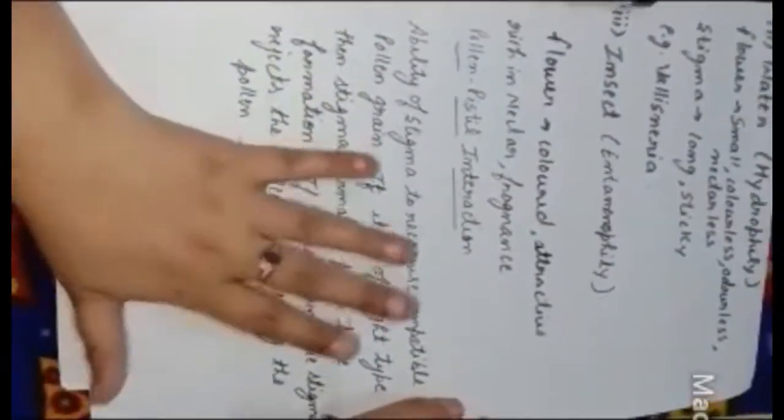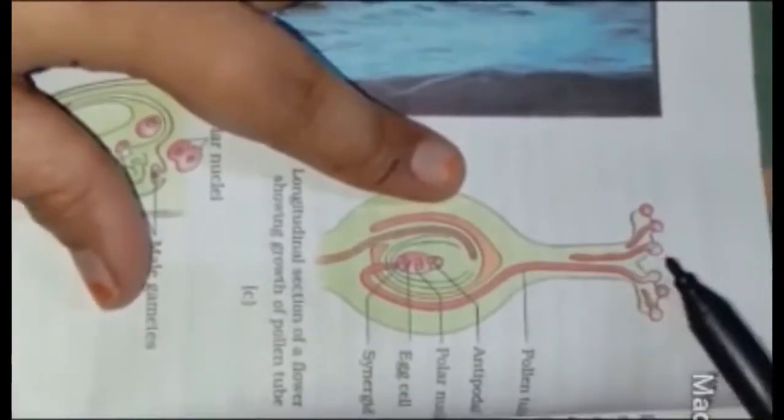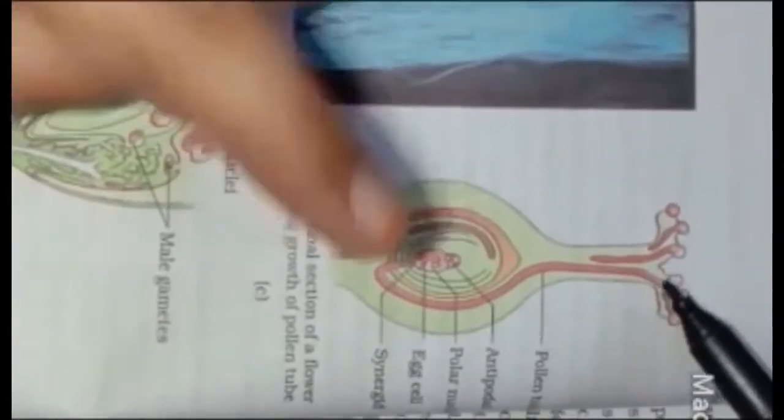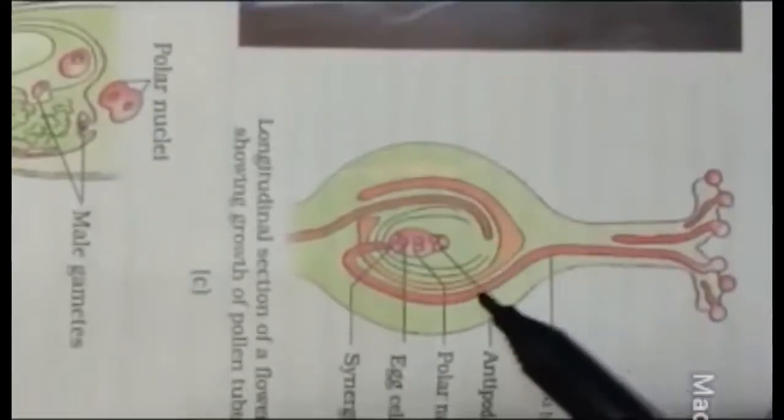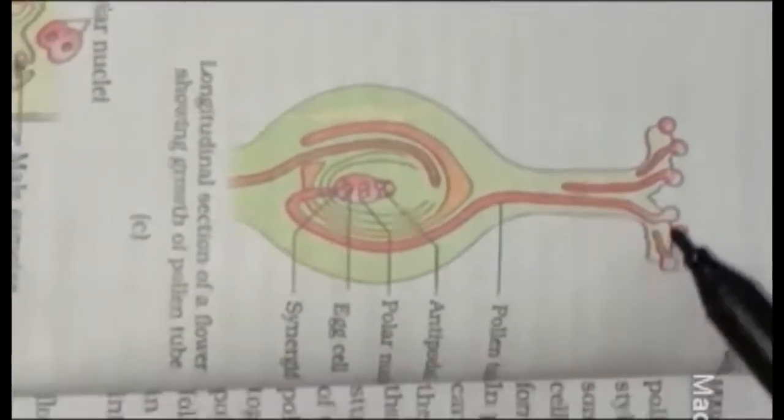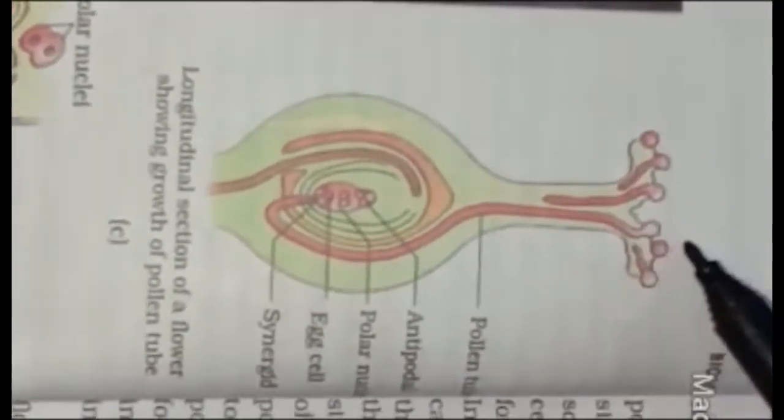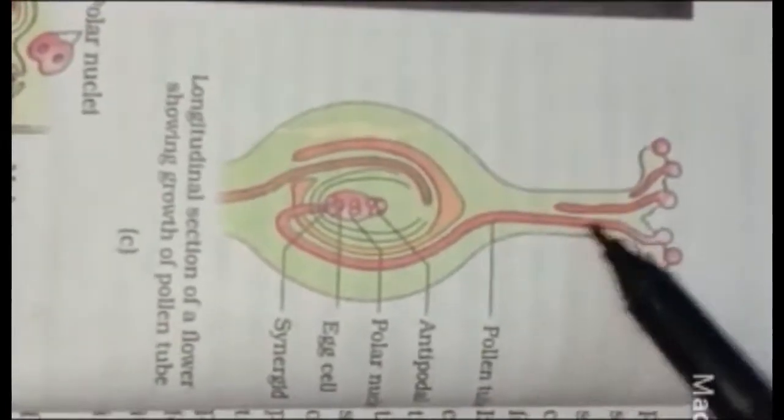So the last topic for pre-fertilization is pollen pistil interaction. Pollen pistil interaction means the interaction of the pollen grains with the pistil. This means the pollen grain will come to the stigma. If it is of the same type, then the stigma will accept it and will carry on the formation of the pollen tube. If it is of the other type, or if it is not compatible, then it will reject it and it will not lead to the formation of the pollen tube. This is called pollen pistil interaction.